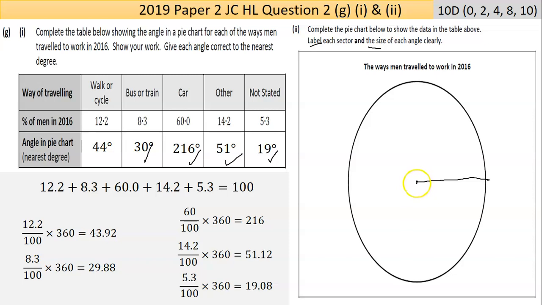Now if I start, let's see, even from there, okay, you have your protractor. You put your center point of the protractor, and you've measured 30, so I'm going to guesstimate it. That's my 30, okay. And then put your size of your angle. Apologies, I'm using the mouse for this, and it's always terrible. That 30 is bus or train, so BRT. And then you line up your protractor on this line, and let's say do the 44 next. The order of them doesn't matter. Let's say it's 44. Now, you get the idea.